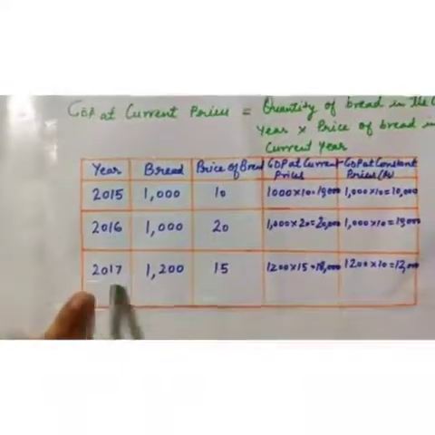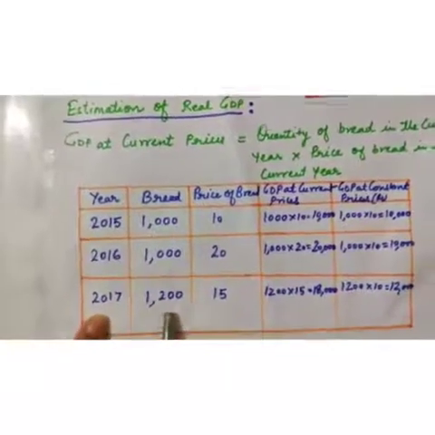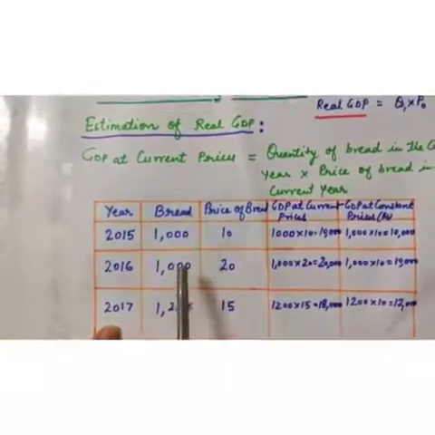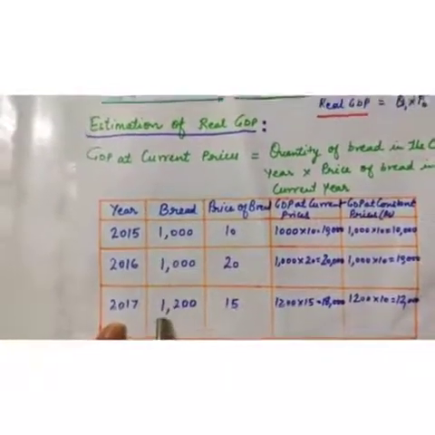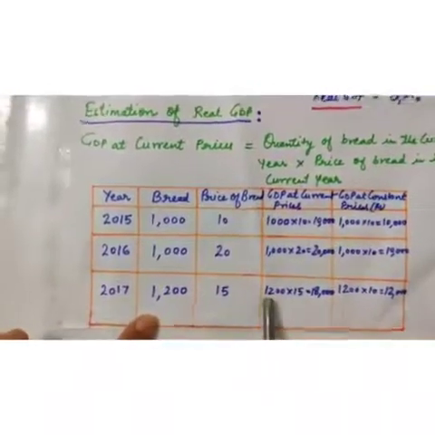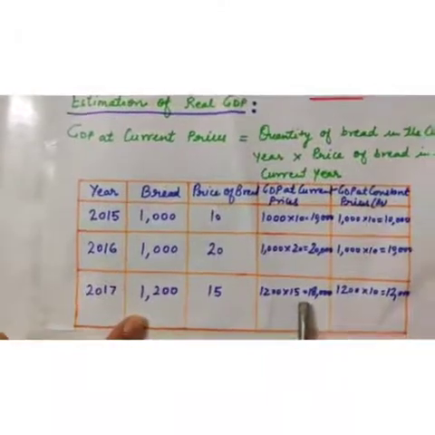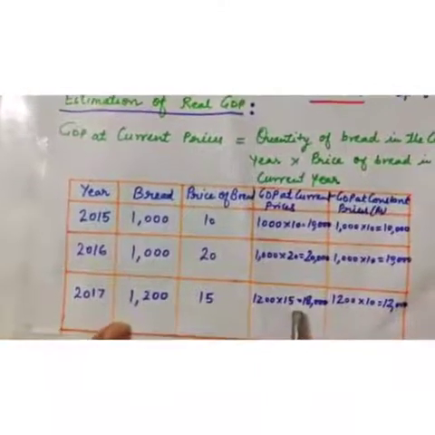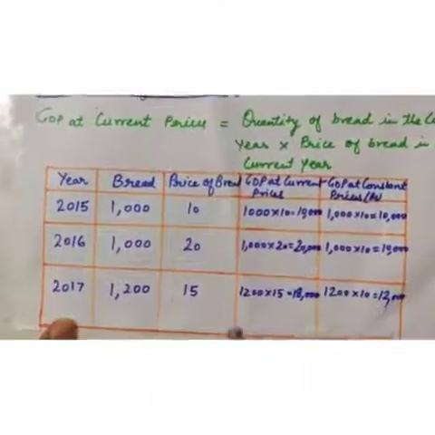Now come to 2017. In 2017 units of bread increase to 1200 and price of bread is 15, means 1200 into 15. We'll explain this in the next video.